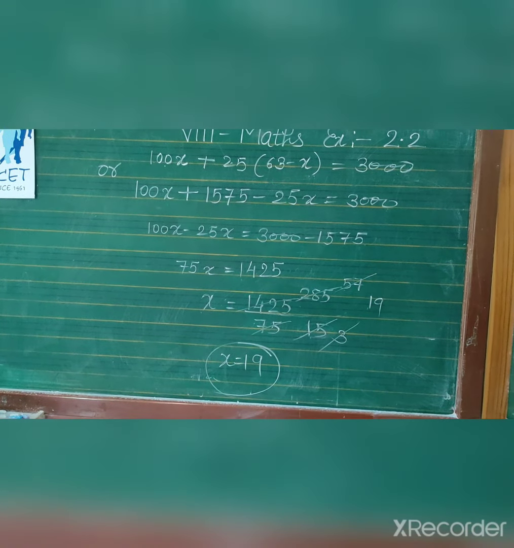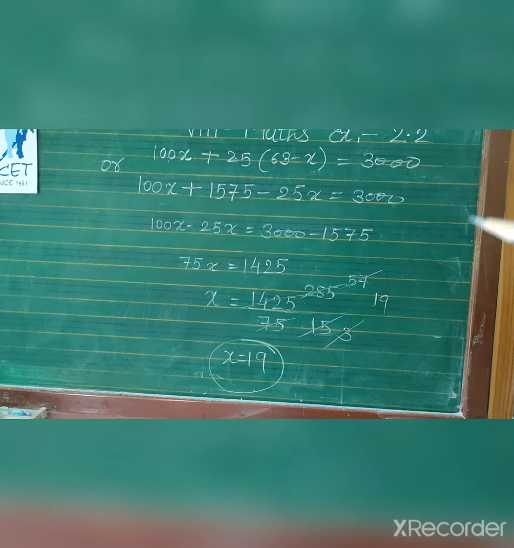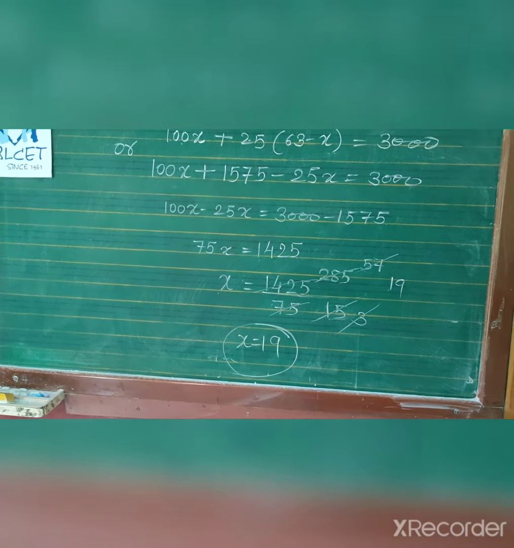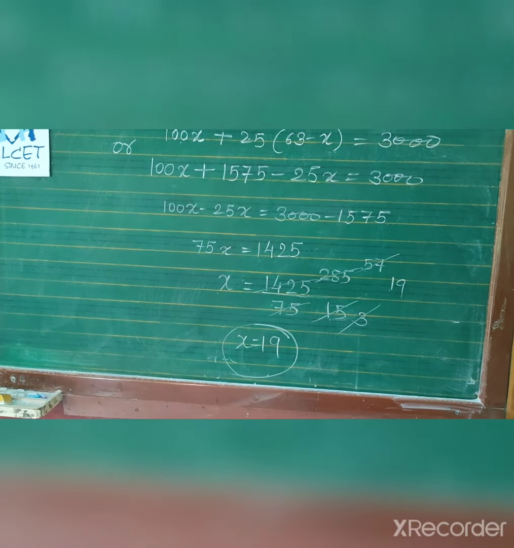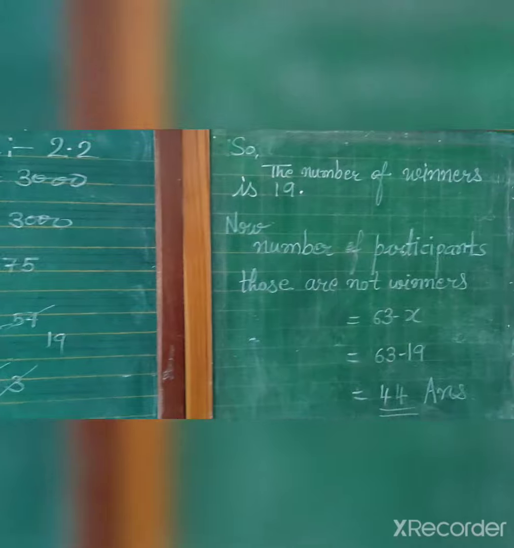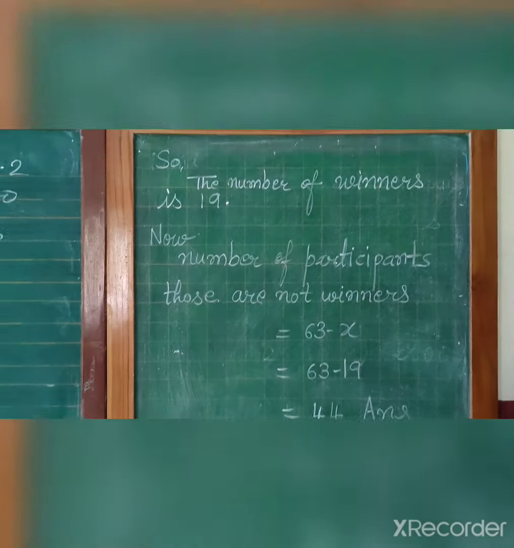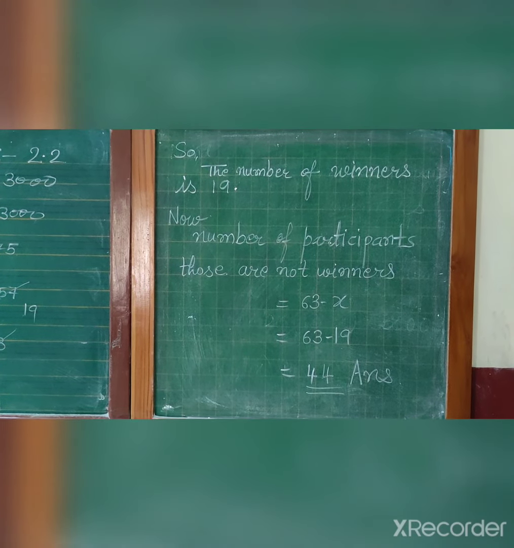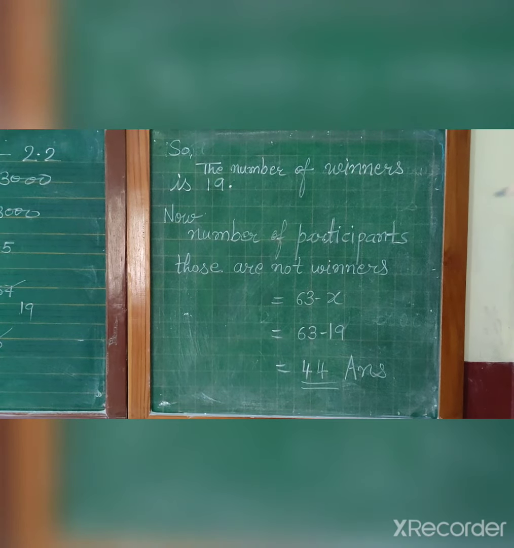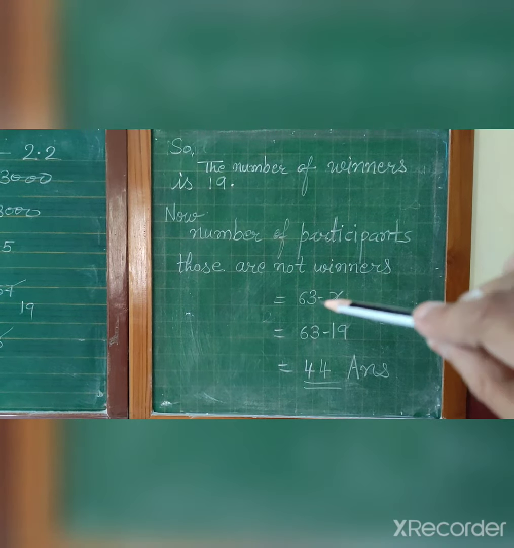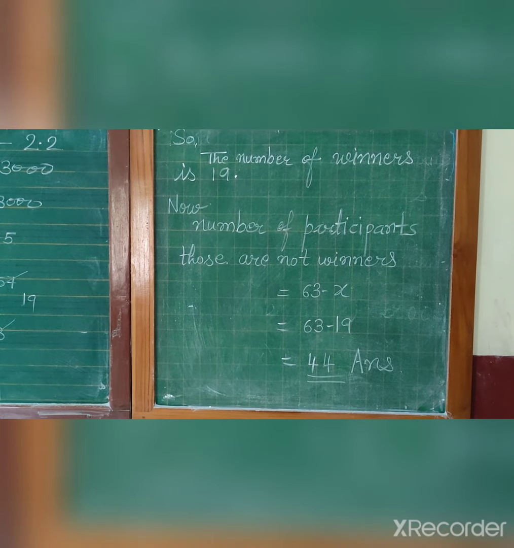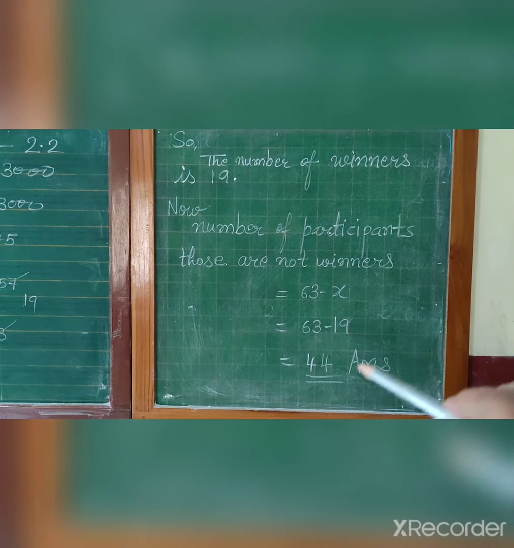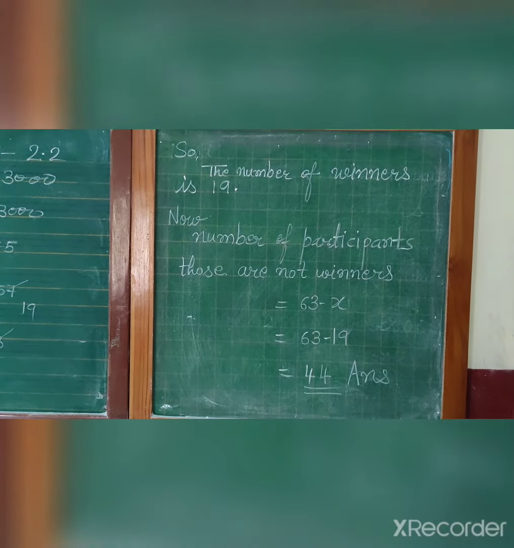1425 is divided by 75, 19 times. So x equal to 19. You can also divide by factors, that means divide by 5, divide by 5 and then 3. So x equal to 19. So the number of winners is 19. Now the number of participants who are not winners, who get the 25 rupees prize, we want to calculate that number. So 63 minus x, because total participants are 63. 63 minus 19 is 44. So here exercise 2.2 is completed.